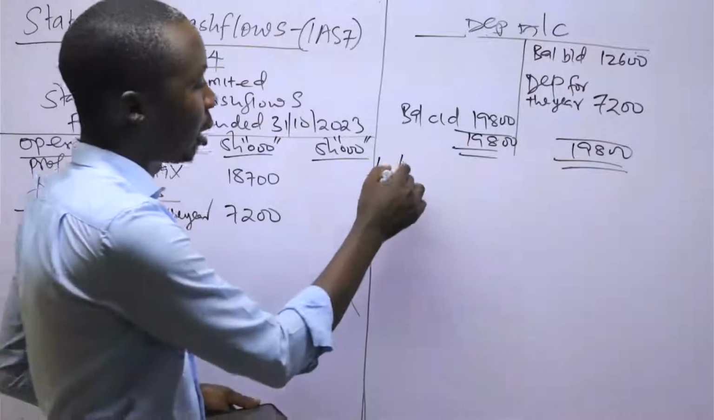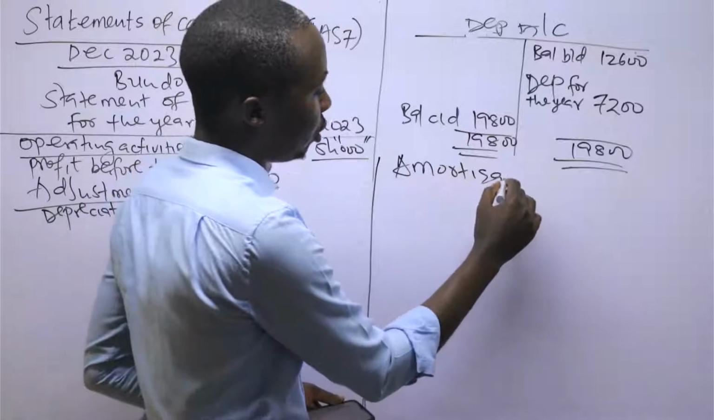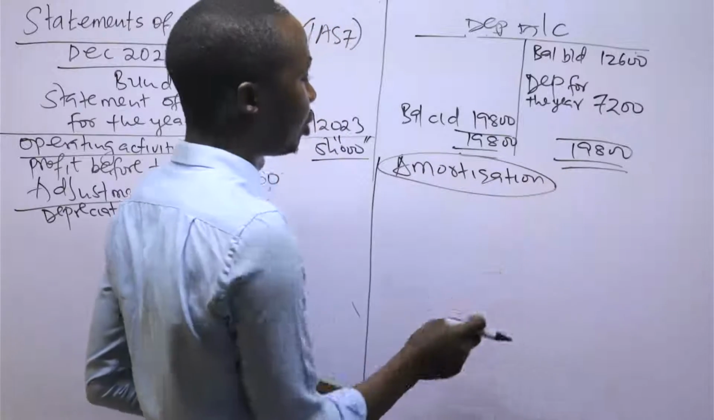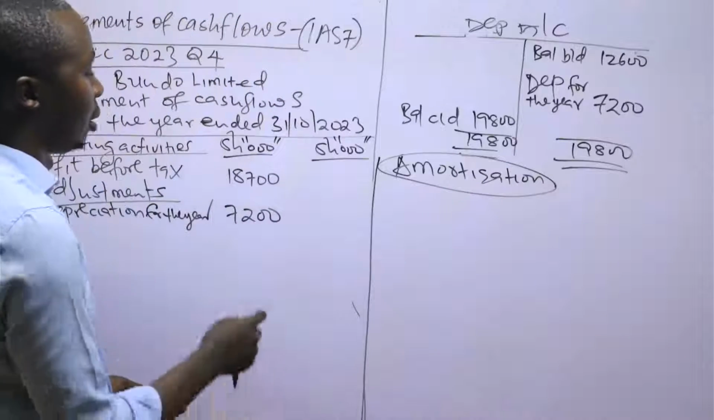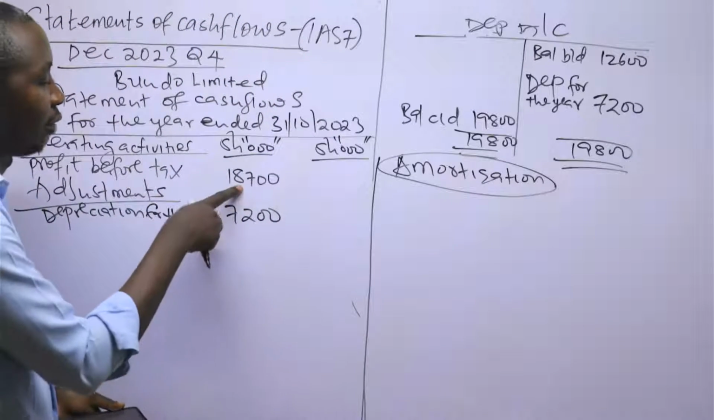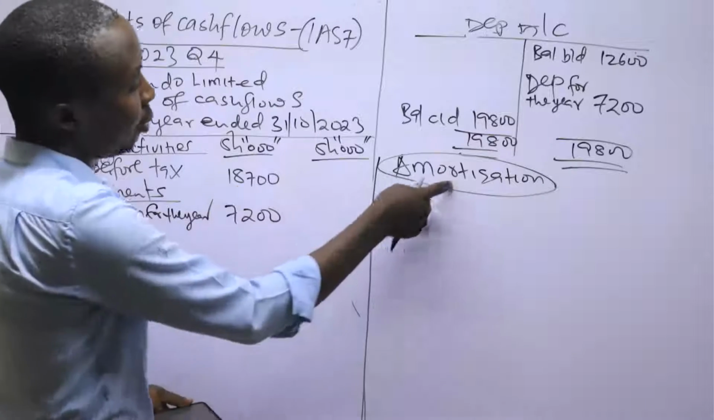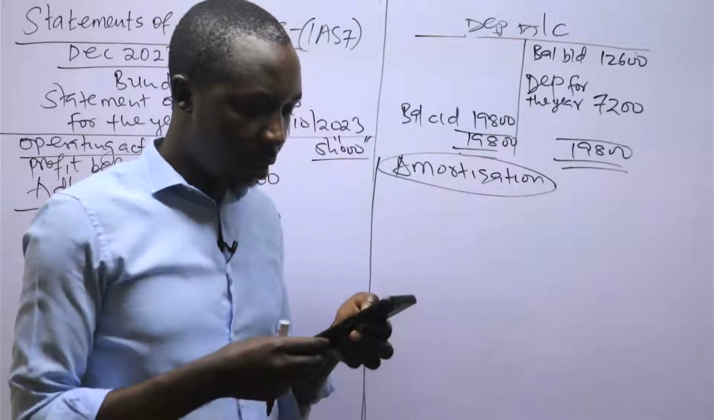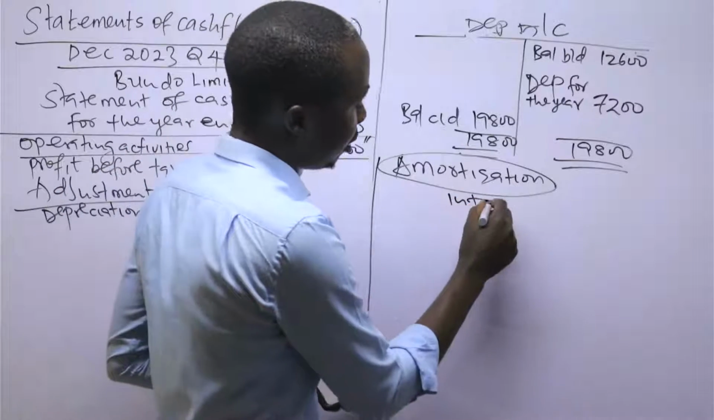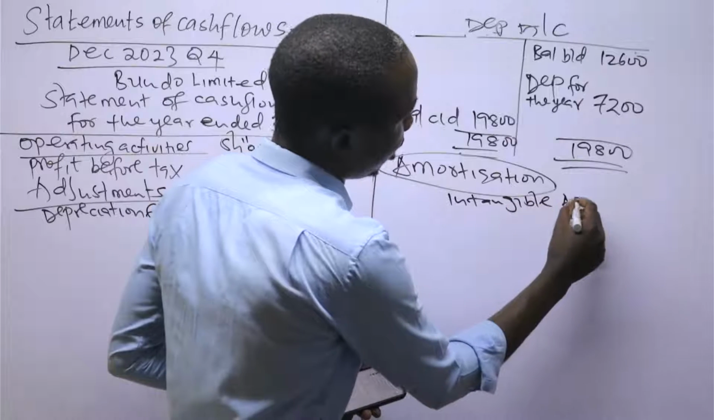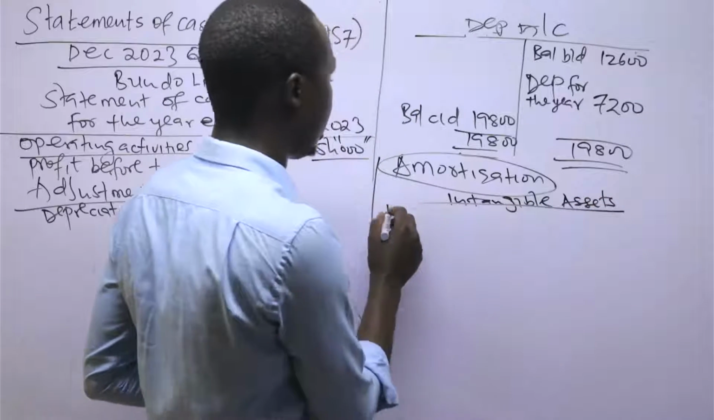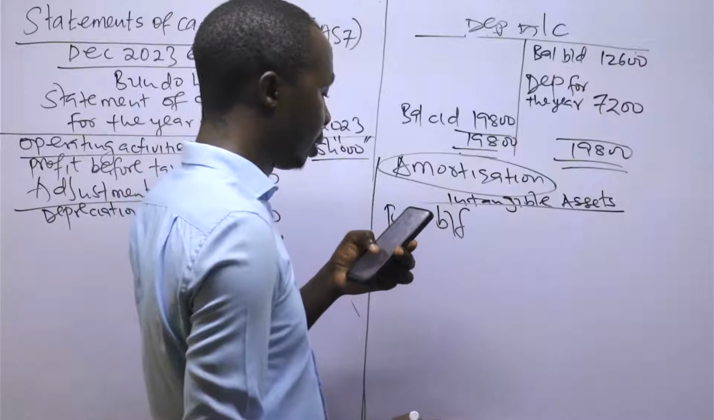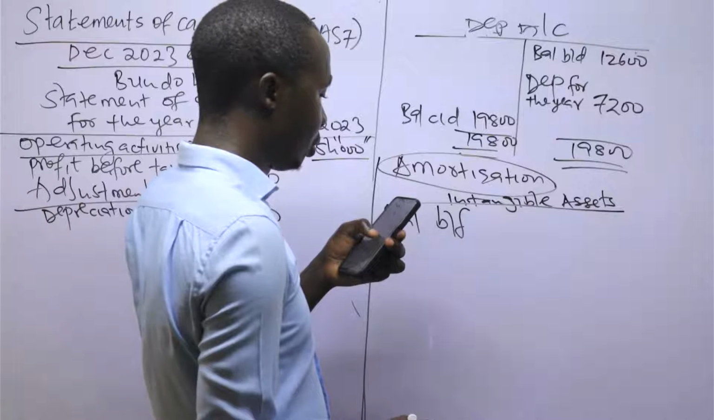But now, the amortization, which I'm going to determine, has been included under admin. So we need to determine the amortization, then we add back, because to arrive at 18,700, it means that the amortization has already been deducted. And this one was included under the administrative expenses. So I have to do an analysis based on intangible assets. The balance brought forward for intangible assets is 23,680.